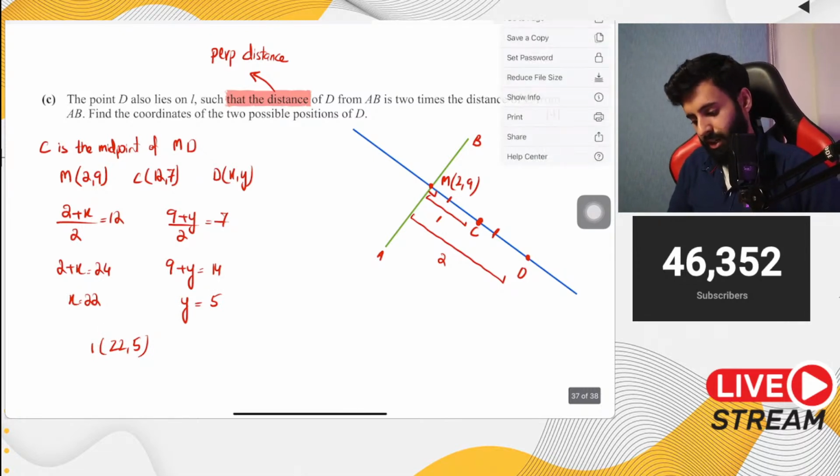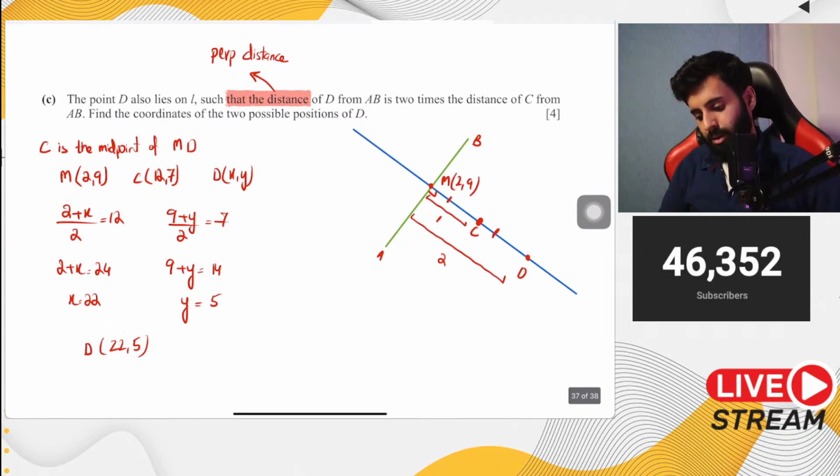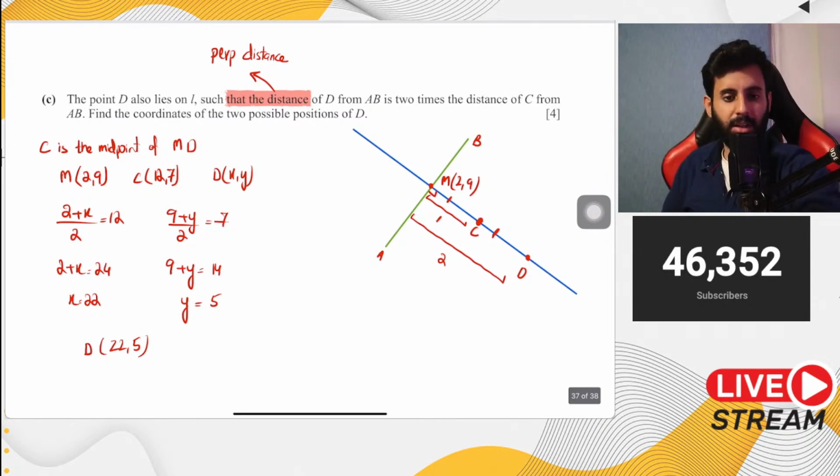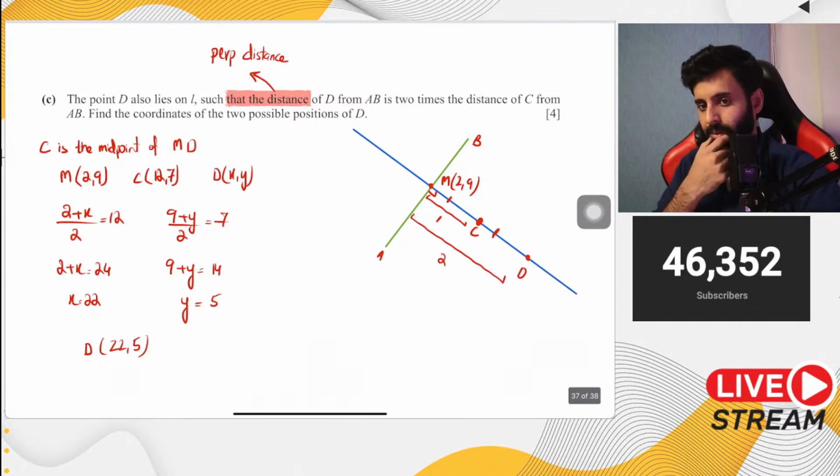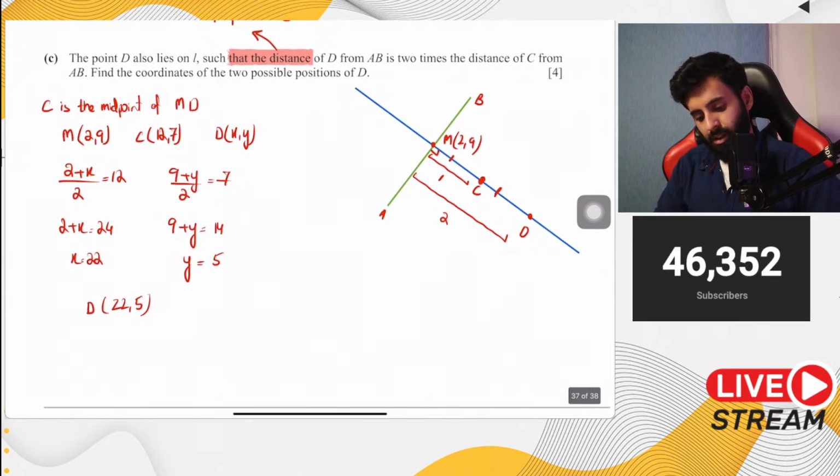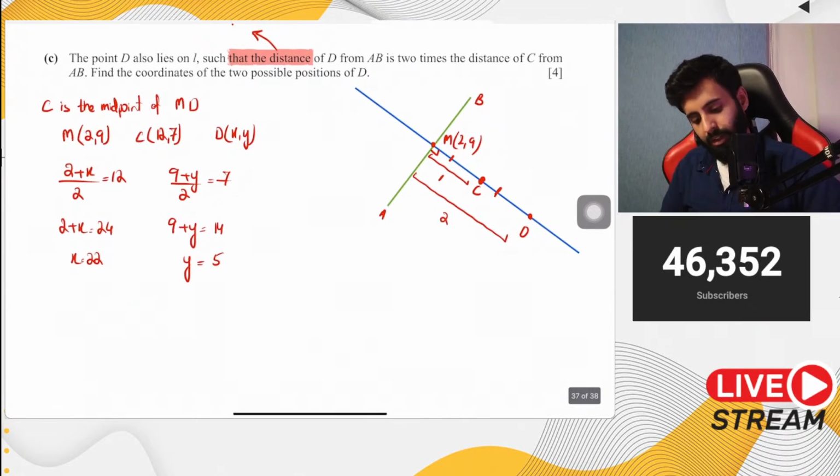Okay? अब ये एक answer है. Now I want you to think about it and tell me what will be the other possibility. Okay? अब ये एक answer हमने निकाला है, which is correct, 22, 5. Let me write it again. Now take a good look at it and tell me about the other possibility. कि दूसरी क्या possibility हो सकती है?